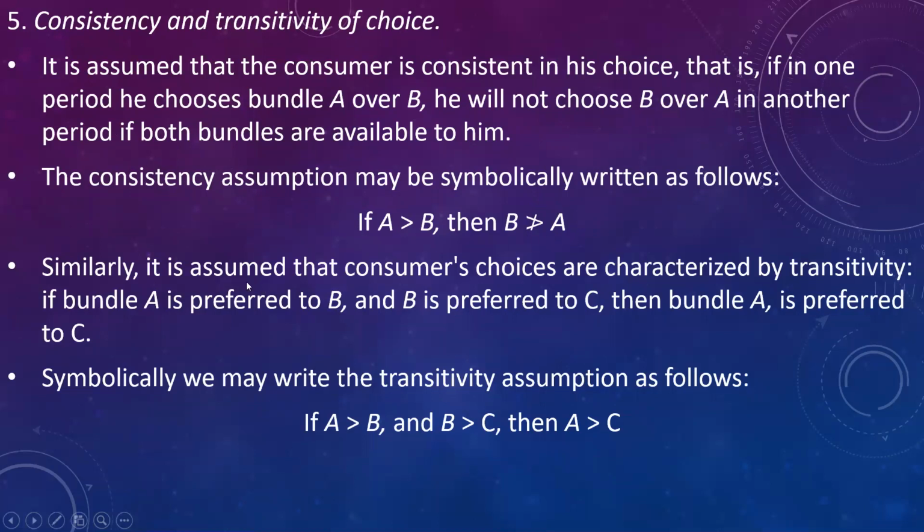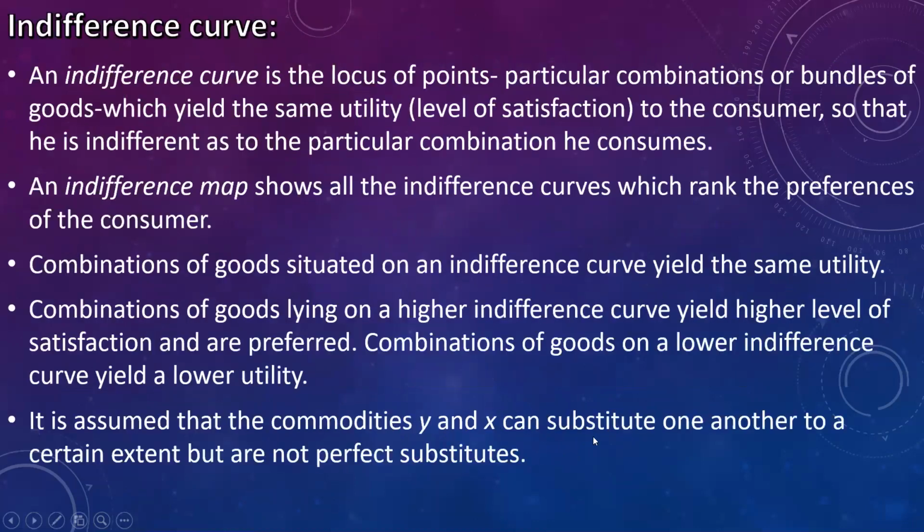Similarly, they said that consumer choice is characterized by transitivity. That is, if bundle A is preferred over B and B is preferred over C, then that means A is preferred over C. This is the symbolical expression of transitivity assumption.